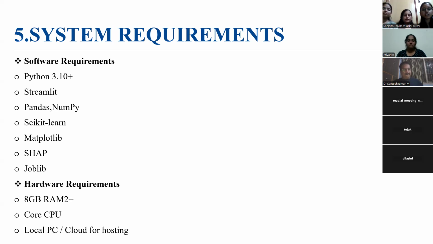Streamlit, it is used to develop the interactive user interface. Pandas and NumPy, they are used for data cleaning and numerical computations. The scikit-learn, it is used for machine learning, for training and evaluation of machine learning models. Matplotlib, it is used for plotting graphs and visualization of results. SHAP is used to make the model interpretable by showing the feature importance. The joblib, it is used for saving and loading the trained machine learning models effectively.